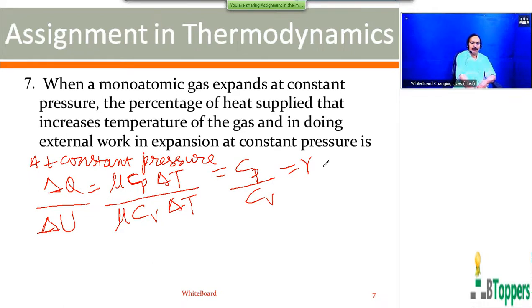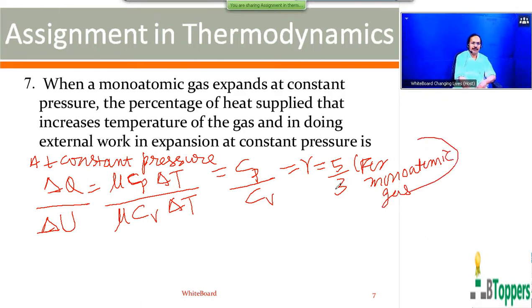So gamma for a monatomic gas is 5/3. That means delta Q by delta U, when the monatomic gas is heated at constant pressure, will be 5/3.